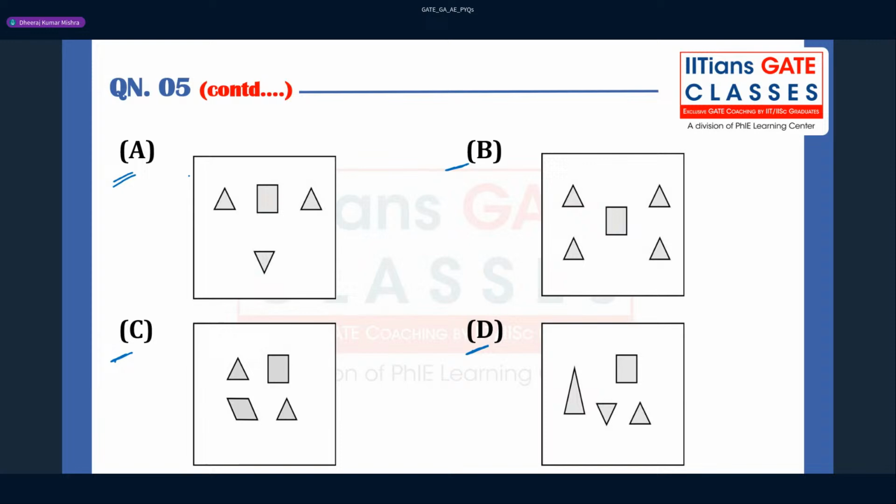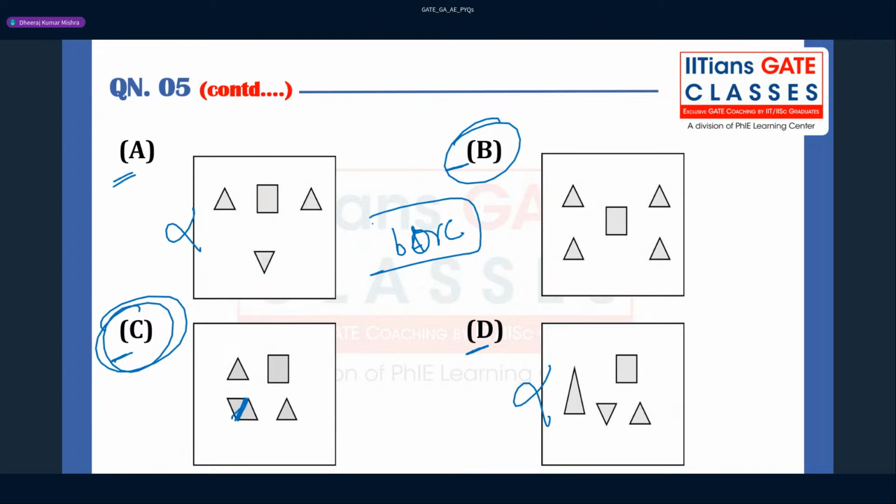So let us see the options now. There are three triangles, so this cannot be correct. This can also be not correct. Now option B can be correct here, guys, and option C can also be correct. That is very important to keep in mind, right? Because here you can get the four triangles if you join this. So in this paper, they have given B or C.